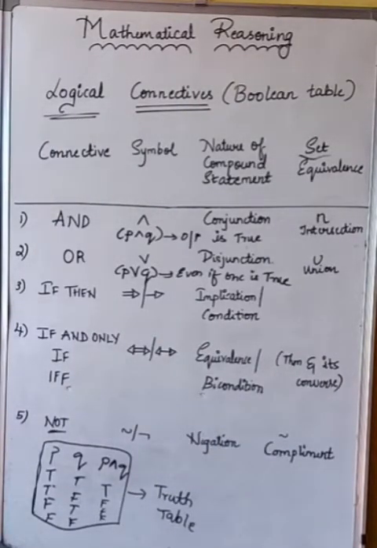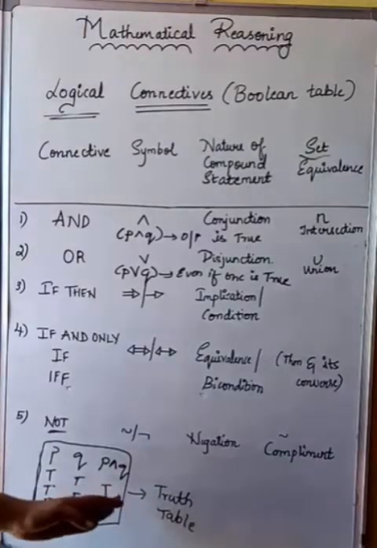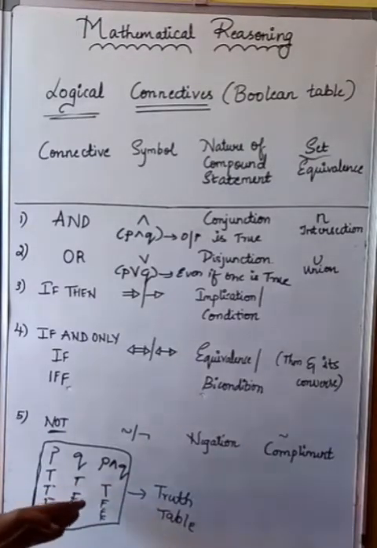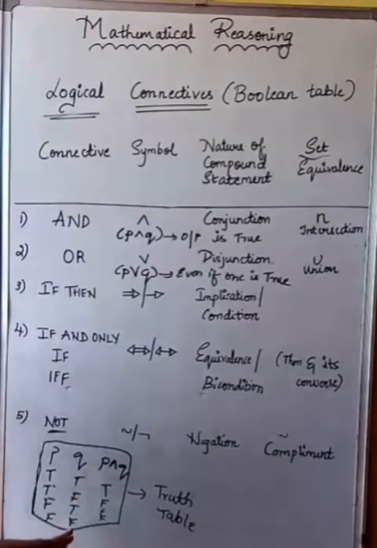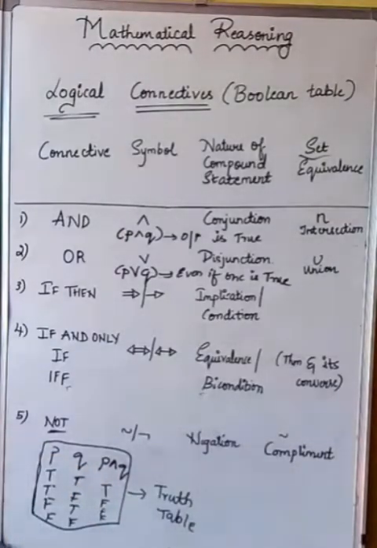That means whatever Q component you have there, when it is true, you have true. When it is false, when it is true, you have true. When it is false, you have false. When it is true, you have true only. It will not change. But when it is false, it remains true. It is like minus into minus is nothing but what? Plus.